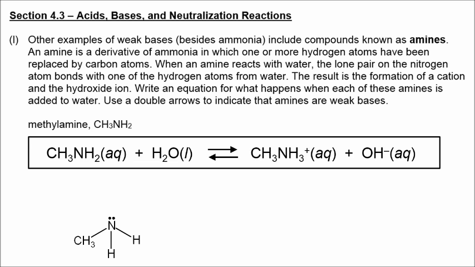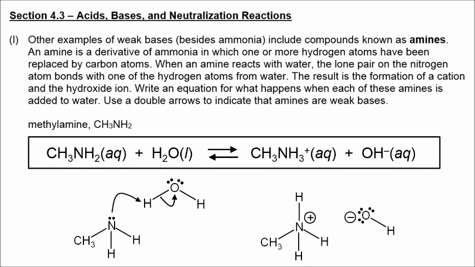The nitrogen is going to form a bond with one of the hydrogen atoms from water. And when the HO bond breaks in water, it forms the hydroxide ion. So we produce methylammonium as a positive cation and hydroxide as a negative anion.